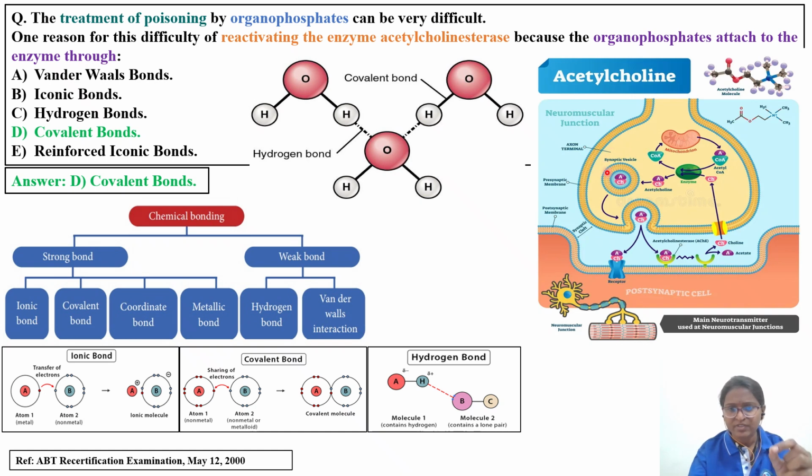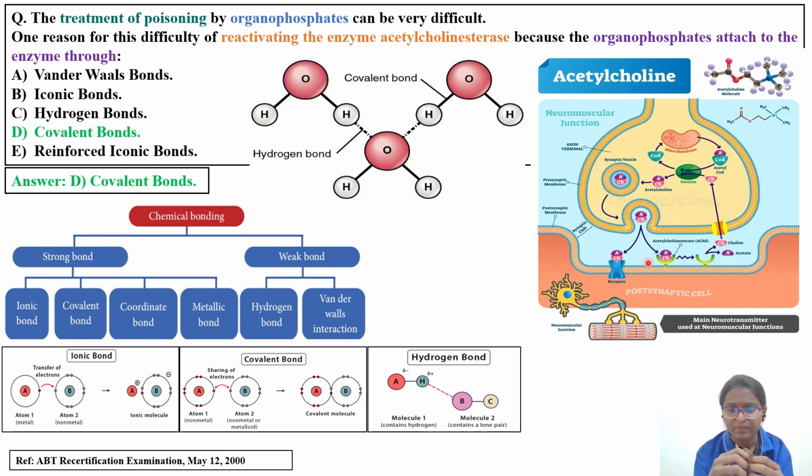By the action of the enzyme choline acetyltransferase, acetic acid and choline together form acetylcholine, and this acetylcholine is stored in vesicles. Whenever an action potential is generated, the stimulus reaches the presynaptic neuron, the vesicle fuses with the membrane and releases acetylcholine into the synaptic cleft, the neuromuscular junction. Here you have another enzyme called acetylcholinesterase, which breaks acetylcholine again into acetic acid and choline.